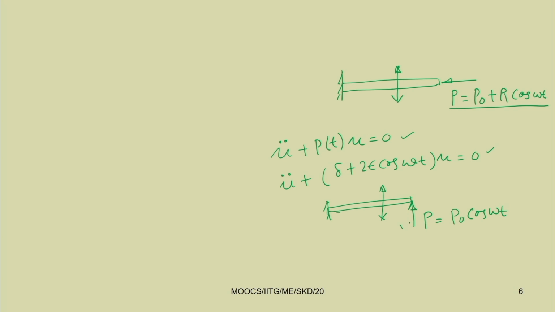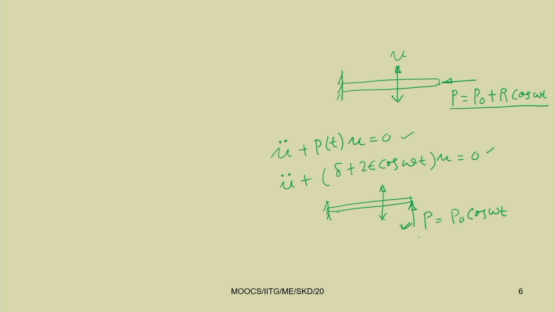Here the direction of force and the direction of response are the same. But in the parametric case, the force is applied in the horizontal direction and the displacement takes place in the transverse direction. So this is the difference between a parametrically excited system and a direct force excited system in the physical sense.